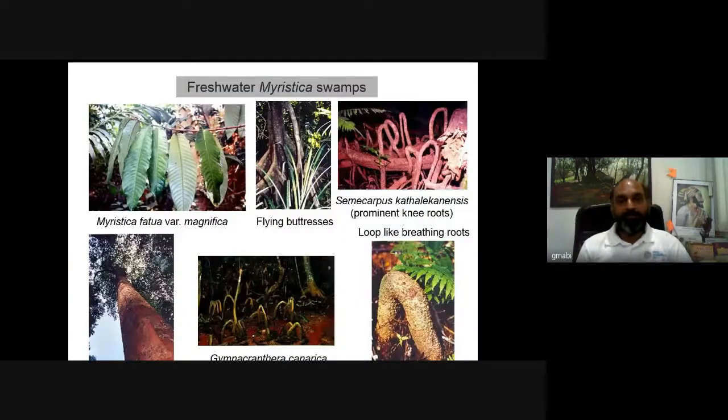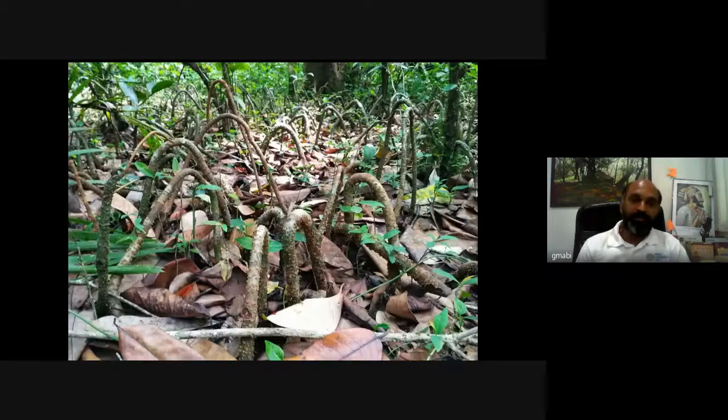This is again a very interesting habitat called freshwater myristica swamps. These are inland swamps in the evergreen forest, which have a very unique habitat. Some of the endemic species are Myristica, then we have Gymnacranthera and so on. These have negatively geotropic root systems in the freshwater myristica swamps.